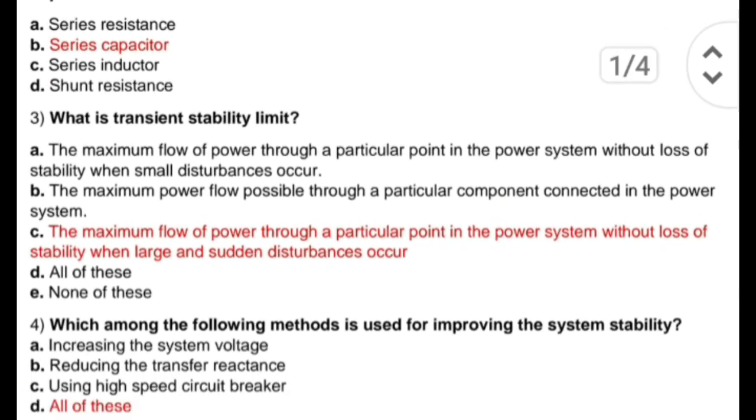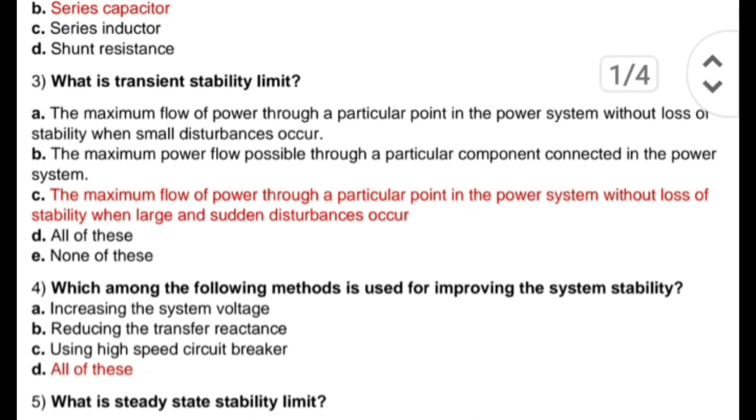Next question is, what is the transient stability limit? And these are options, and correct answer is the maximum flow of power through a particular point in the power system without loss of stability when a large and sudden disturbance occurs. Parameter variation in transient stability is from 5% to maximum.